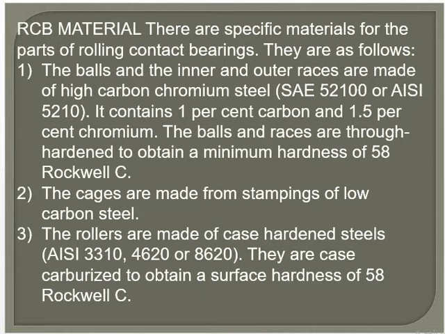Another one is the cages, which are made from stampings of low carbon steels, and the rollers are generally made of hardened steels, AISI 3310, 4620 or 8620. They are case carburized to obtain a surface hardness of 58 Rockwell.